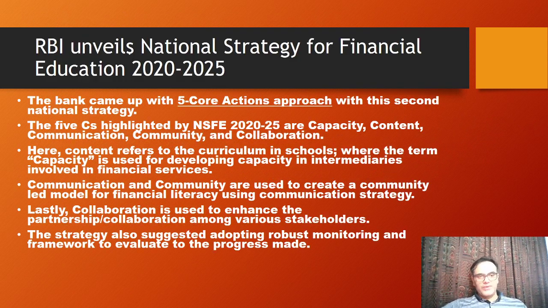Okay, next one. RBI unveils National Strategy for Financial Education 2025. Now, within this strategy, it has just come into news. You must know for prelims. So the RBI has come up with a 5 core action approach with this second national strategy. Prior to that, also there was one. Now, this is the second one. So, what are the 5 C's? You must know they are capacity, content, communication, community, and collaboration.